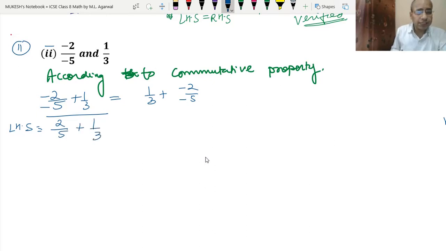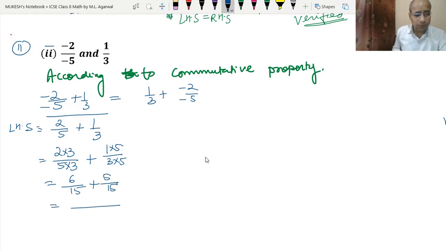Now we will take the LCM of 5 and 3, which is 15 because both are prime numbers. So that means 2 into 3 upon 5 into 3 because then it will become 15, and 1 into 5 upon 3 into 5. So this will be 6 upon 15 plus 5 upon 15. So now the common denominator is 15. So 6 plus 5, that means 11 upon 15 is the left hand side.